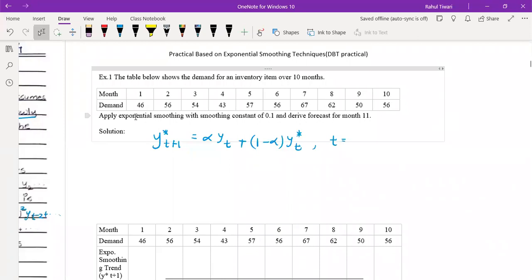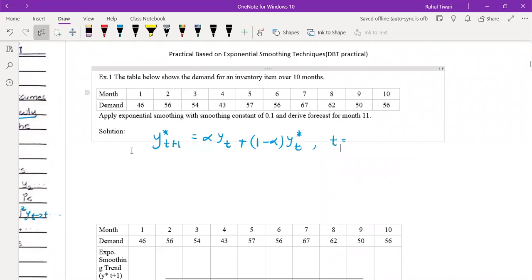Apply exponential smoothing with smoothing constant 0.1, meaning alpha is 0.1, and derive forecast for month 11. What could be their trend value?